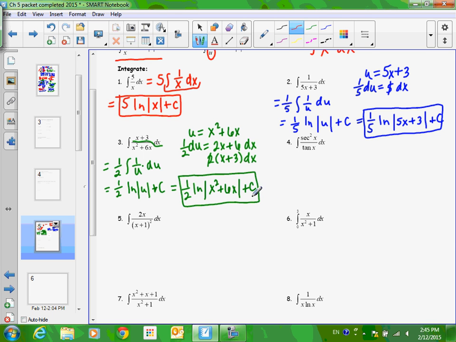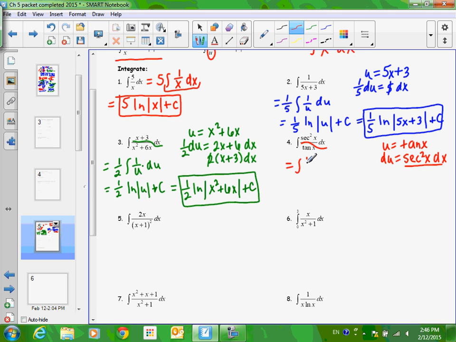Okay, number 4. We've done a few of these, kind of noticing a pattern of what to set u equal to: the denominator. And the reason it works is because the du part is the numerator. That's why it's working. Now, if this tan x was in the denominator and x squared was in the numerator, we'd have to approach that problem differently, if that's even solvable. So what's the derivative of tan x? Secant squared x dx, which I have right here in the problem. That just gets replaced with du.